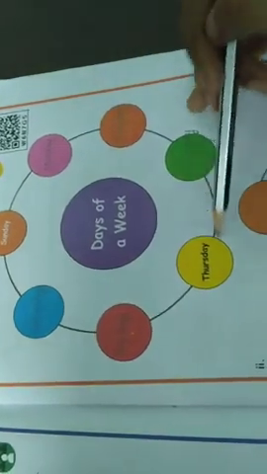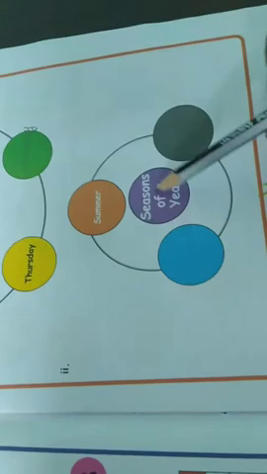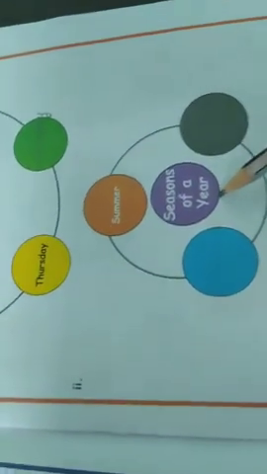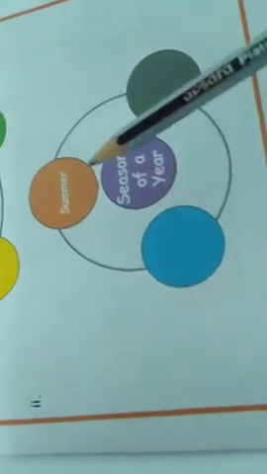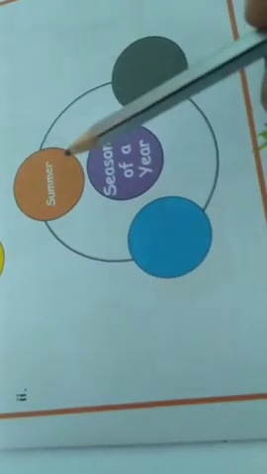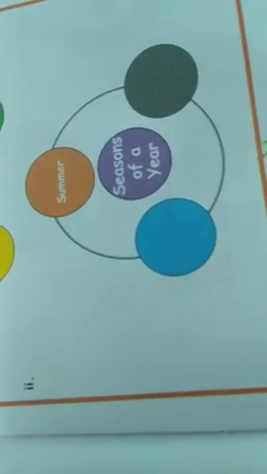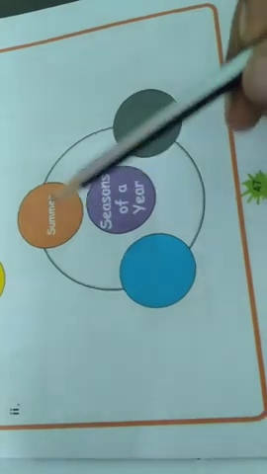Like this you want to write the days of the week. Next, seasons of the year. In 1 year, how many seasons are coming? First summer, next winter, rainy. Rainy season, winter season, summer season.